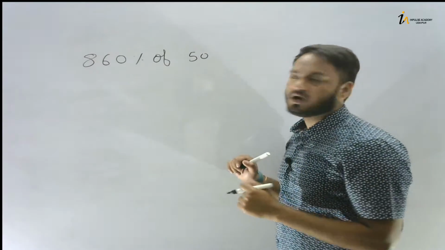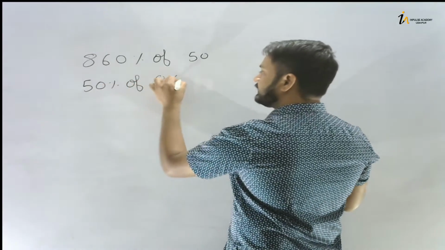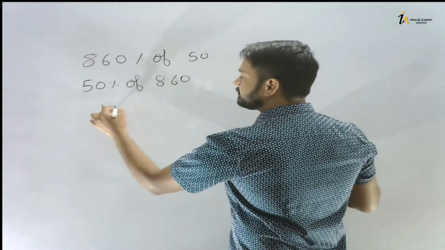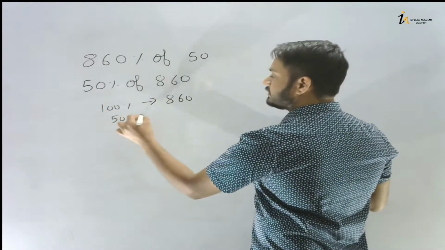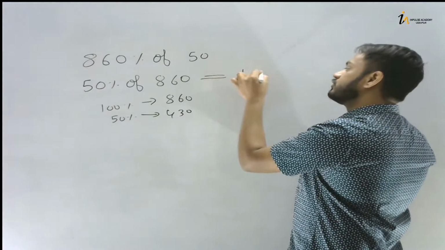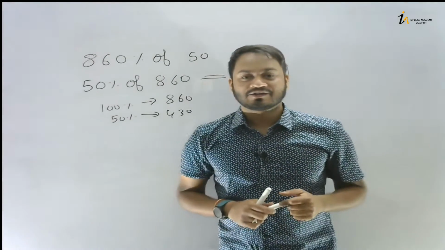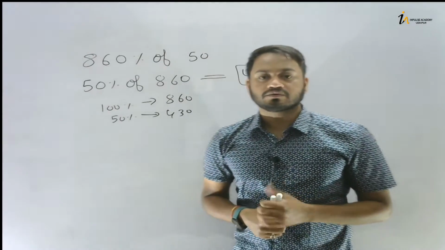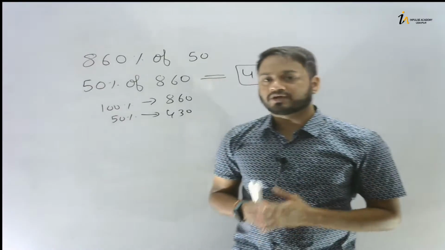this in seconds. How? You can write this question as 50% of 860. Okay, if you write like this, what will be the 100%? The 100% will be 860 and the 50% will be divided by 2. So it would be 430. So the answer is 430. Isn't it very quick? Okay, very quick. Within seconds you can find the answers. So this is not taught in the school, but this trick is very helpful.